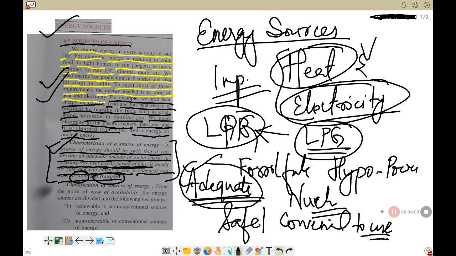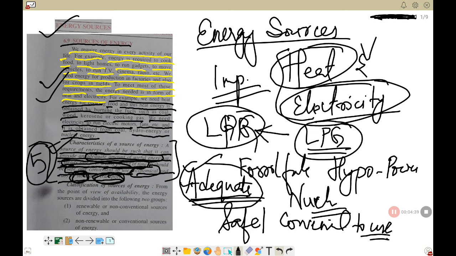So these are the characteristics of an energy source. Number one, it should have an adequate amount of useful energy. Number two, it should supply at a steady rate over a long period of time. Number three, it should be safe and convenient to use. Number four, it should be economical. And number five, it should be easy to store and transport. So there are altogether five characteristics that should be possessed by a source of energy.